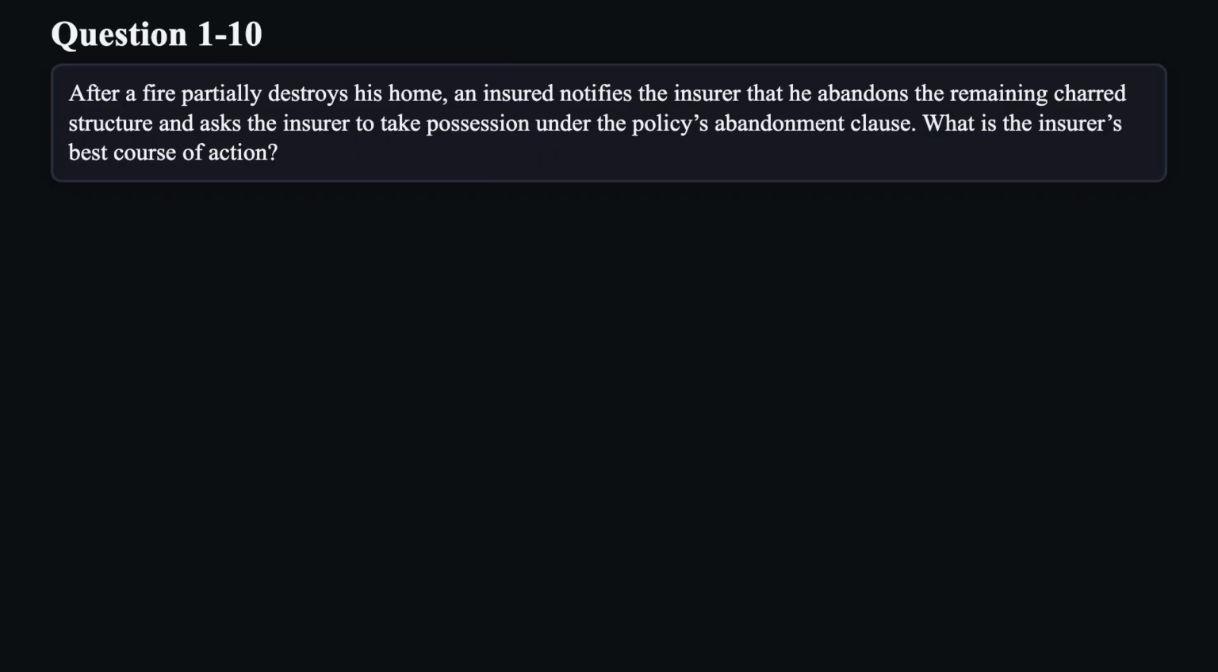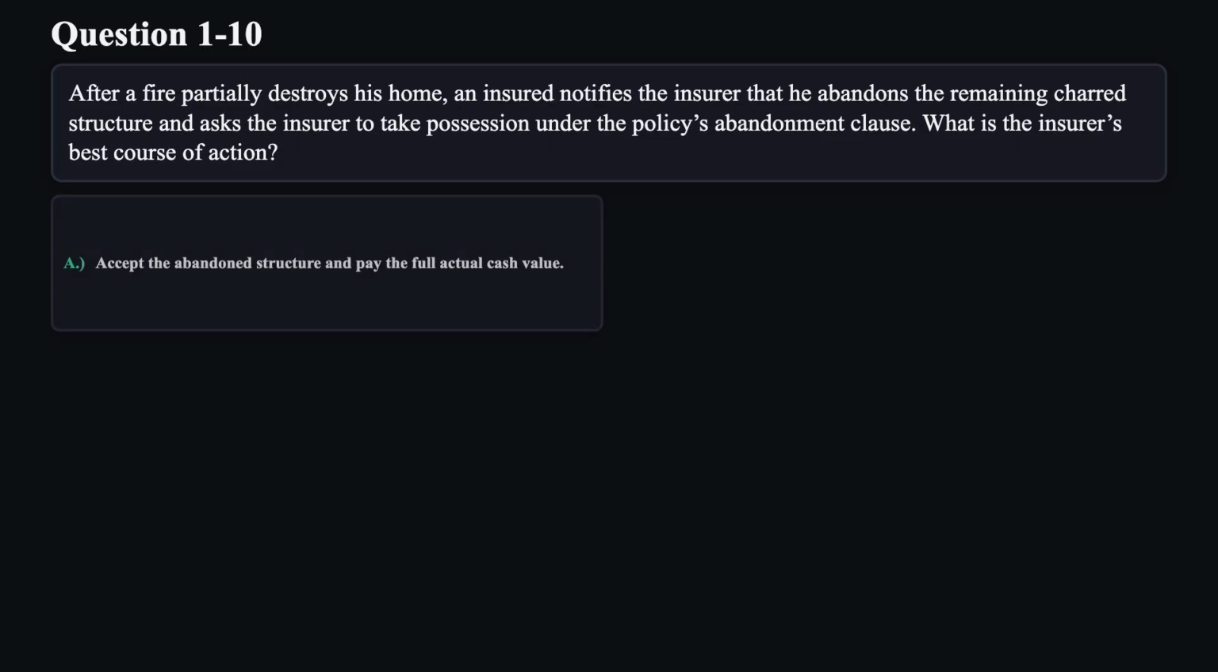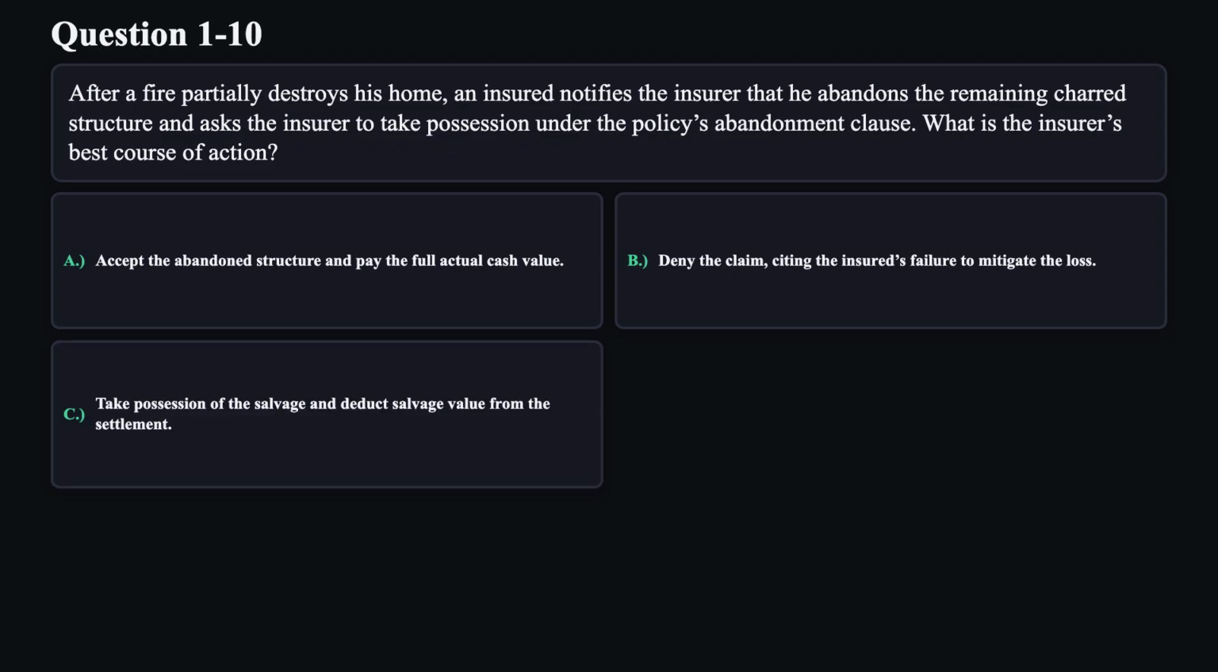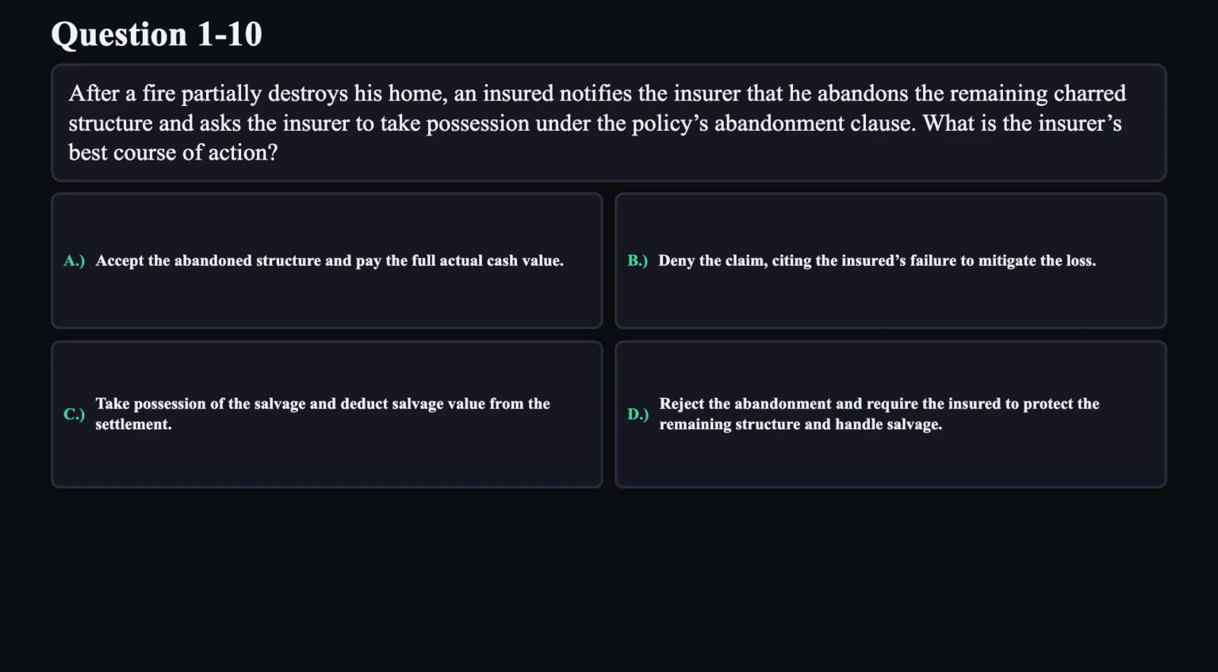Question 10. After a fire partially destroys his home, an insured notifies the insurer that he abandons the remaining charred structure and asks the insurer to take possession under the policy's abandonment clause. What is the insurer's best course of action? A. Accept the abandoned structure and pay the full actual cash value. B. Deny the claim, citing the insured's failure to mitigate the loss. C. Take possession of the salvage and deduct salvage value from the settlement. D. Reject the abandonment and require the insured to protect the remaining structure and handle salvage.